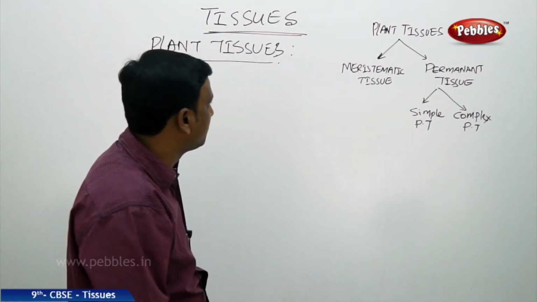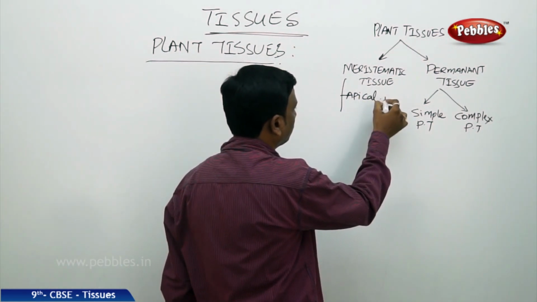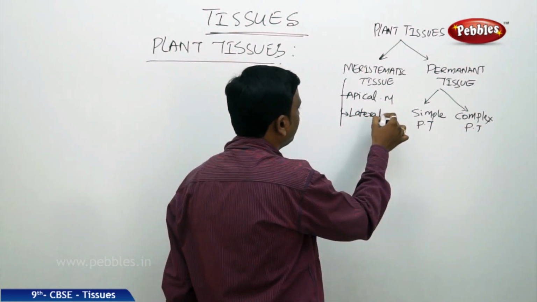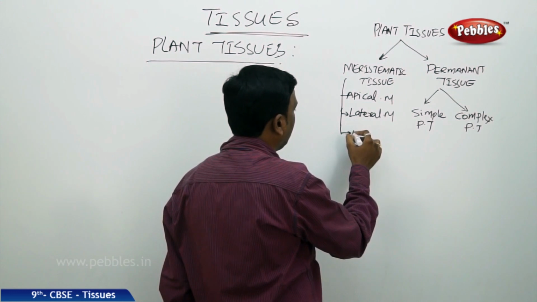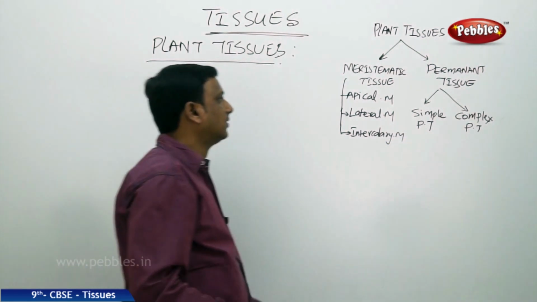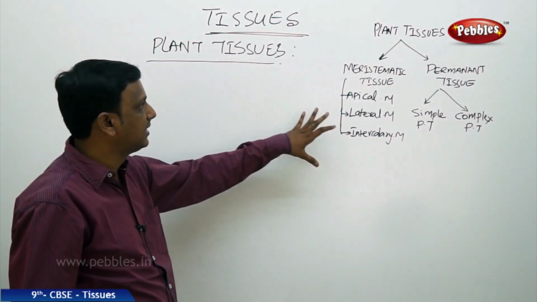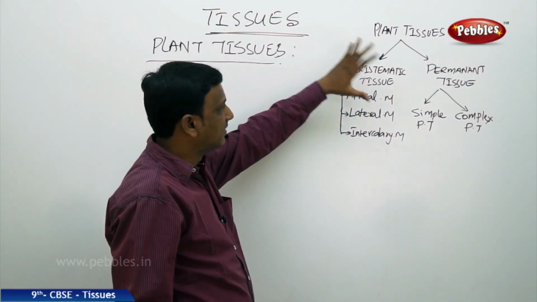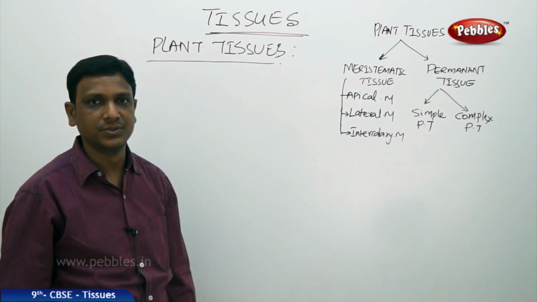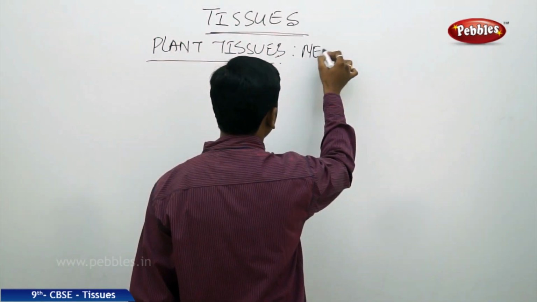Again, meristematic tissue is divided into three: apical meristematic tissue, lateral meristematic tissue and intercalary meristematic tissue. So this is how the classification of plant tissues is done primarily. Now let us talk about the meristematic tissue, then we will go to the permanent tissue. In that we will learn about simple permanent tissue and complex permanent tissue. So the first one we are going to study is the meristematic tissues.